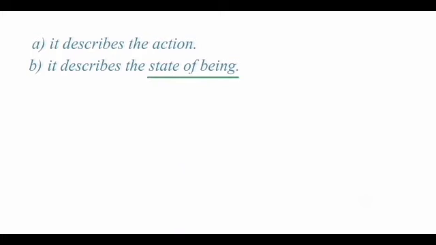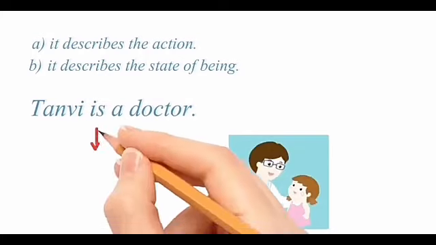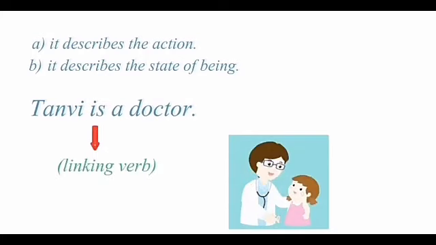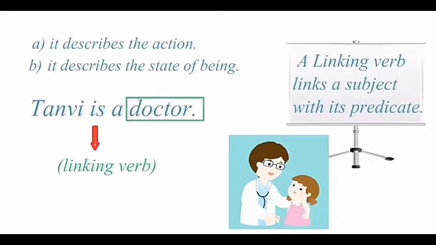Now, what is the state of being? See this example. Tanvi is a doctor. In this sentence, is is a verb. It is a linking verb. Why? Because it is telling us about the state of the subject, that is Tanvi.